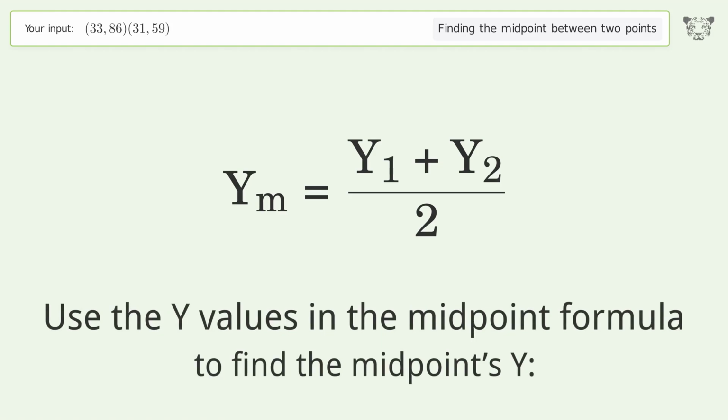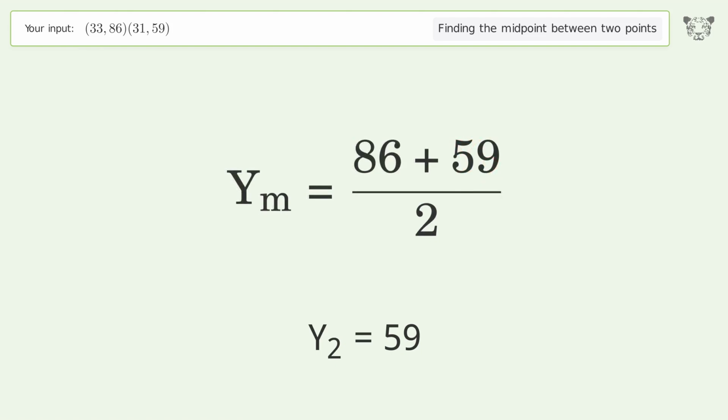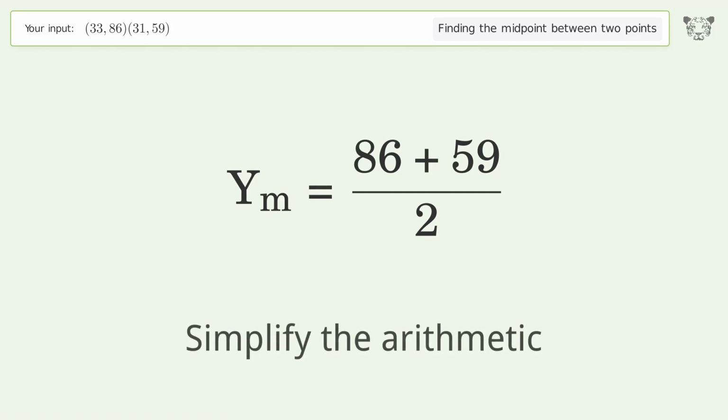Use the y values in the midpoint formula to find the midpoint's y. y1 equals 86. y2 equals 59. Simplify the arithmetic.